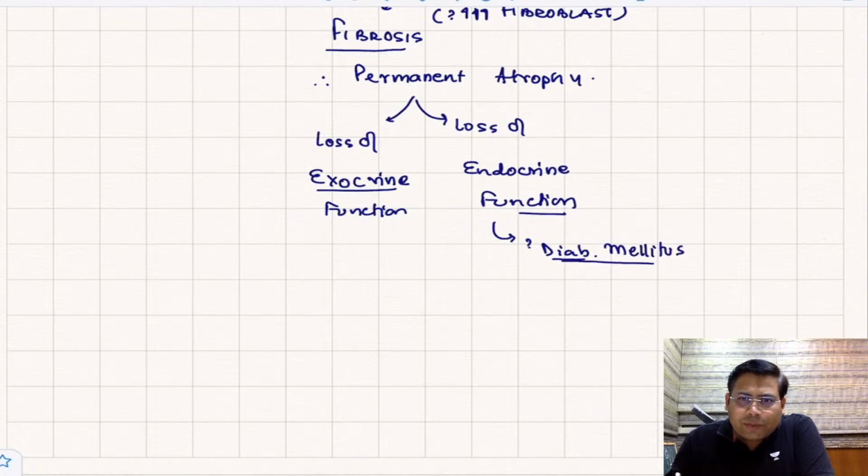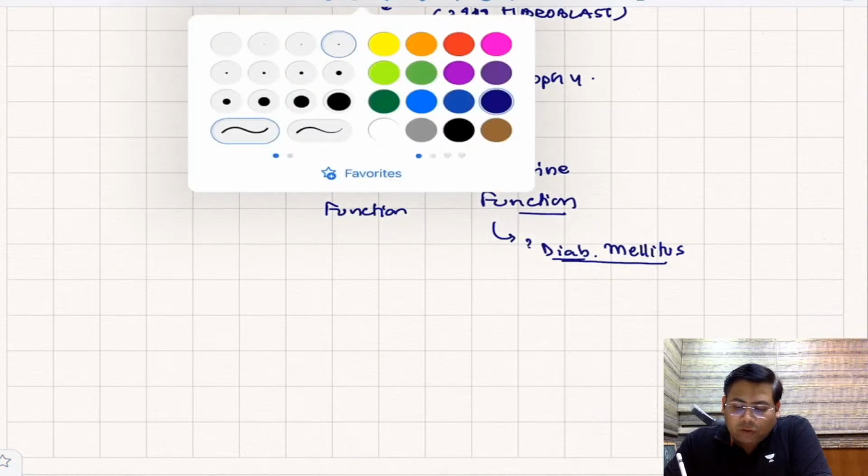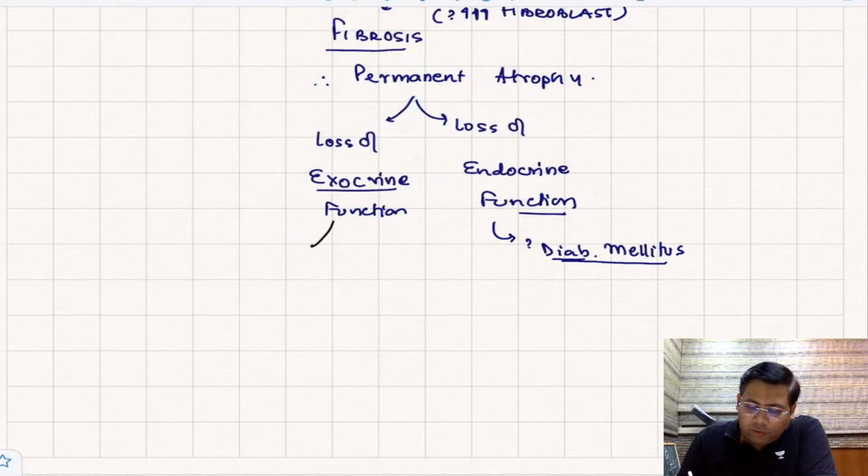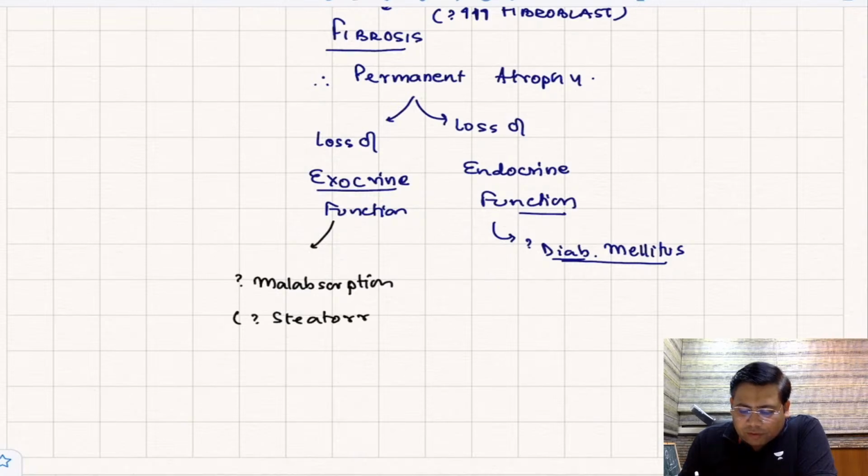Now what is so special about this diabetes mellitus? Because of this loss of exocrine function, what you are going to get, students? Malabsorption. And why malabsorption? Because of the loss of lipase, etc. And why this happens? Because of the steatorrhea. Are you getting this?